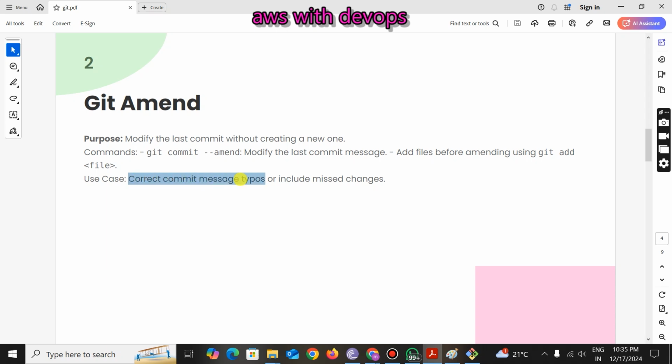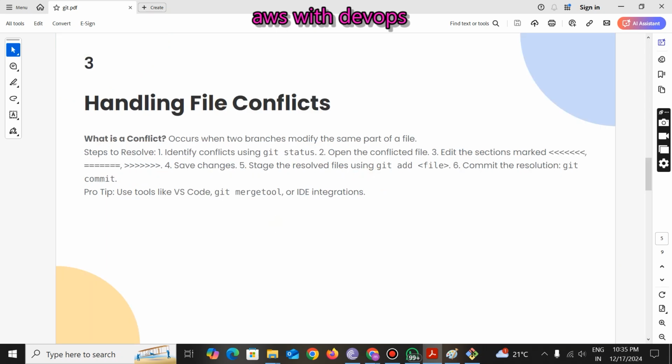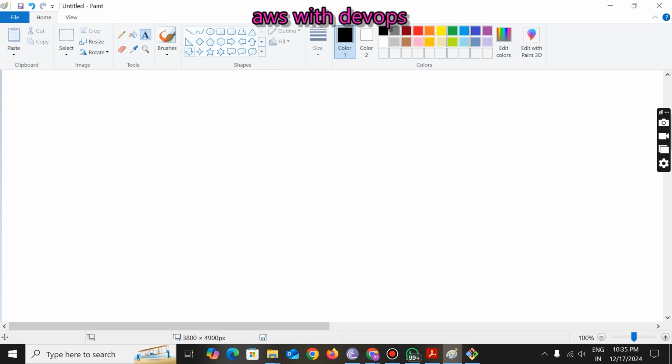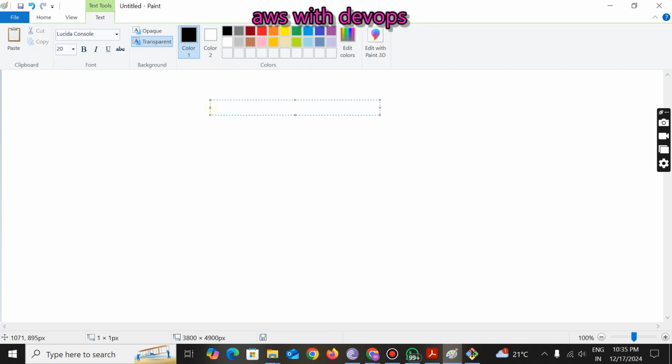So amend can correct commit message typos and include message changes. Right? So next, handling file conflicts. Very important topic this is. Just observe carefully. Now in Git, how can we handle a file conflict?